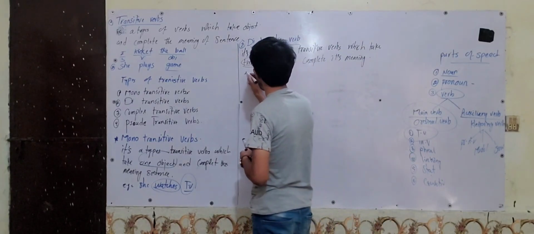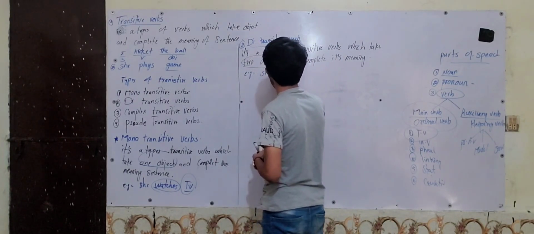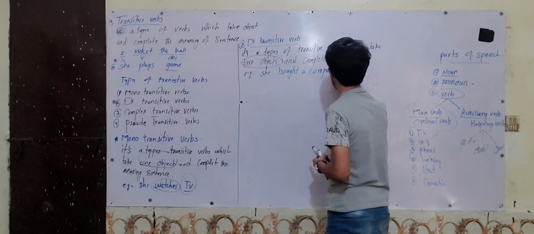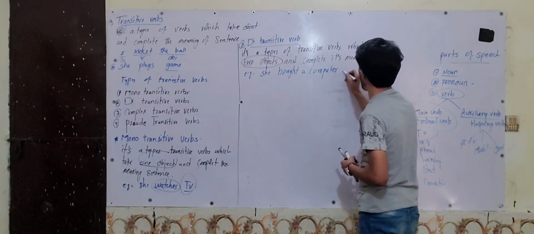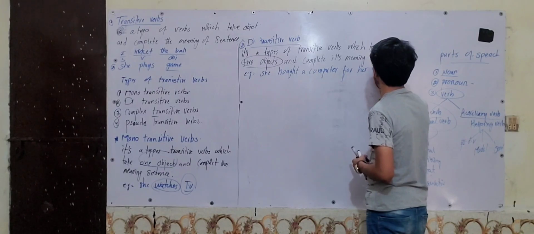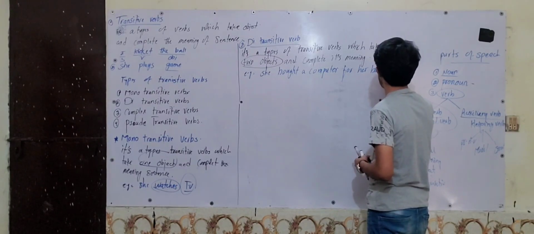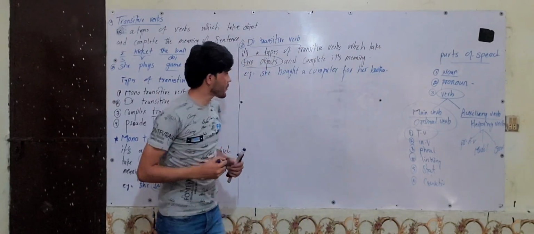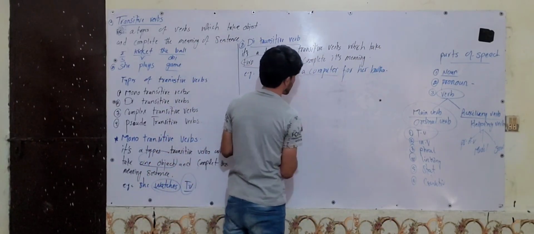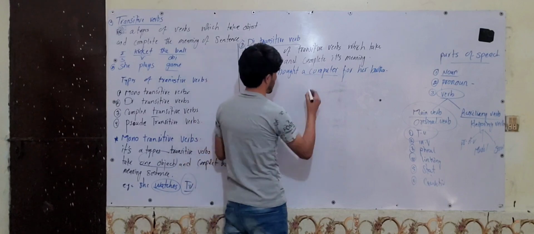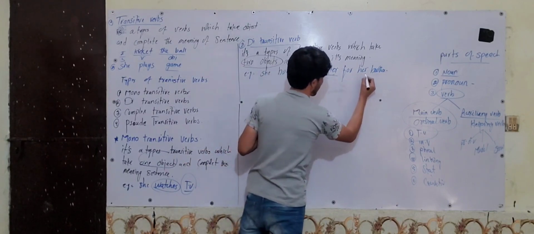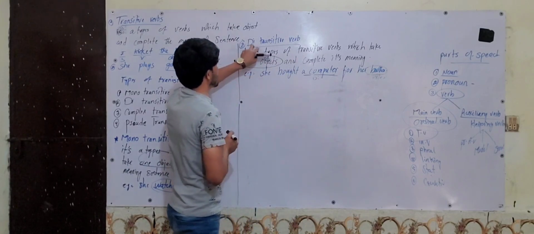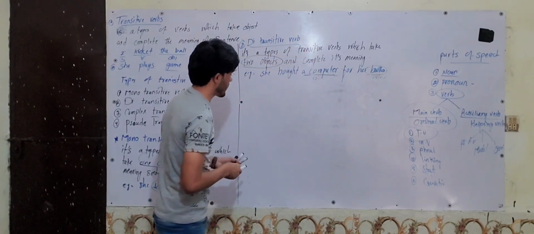For instance, if I give you an example: she bought a computer for her brother. But in here we have how many objects? We have 2 objects in here. The first one is a computer. It is a direct object. What? Direct object, and this one is indirect object. And also it is called ditransitive verbs.